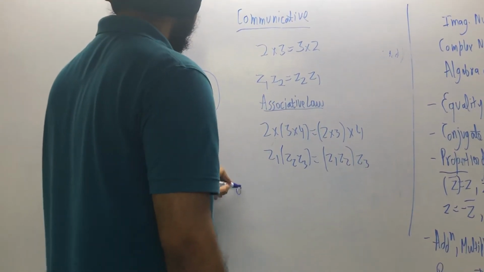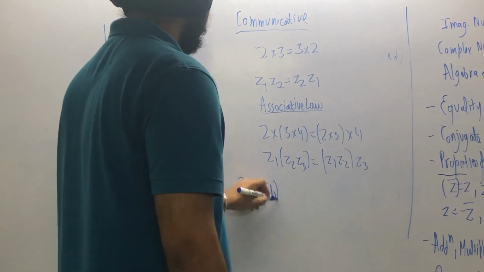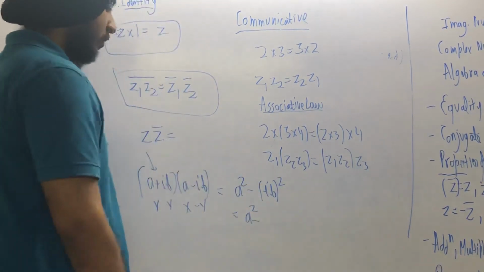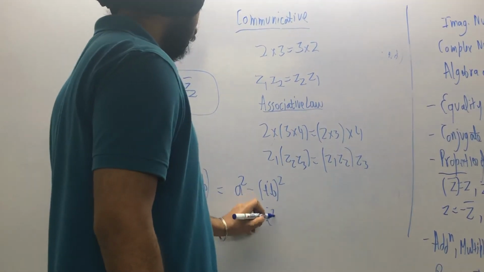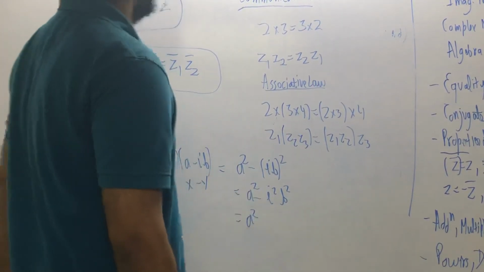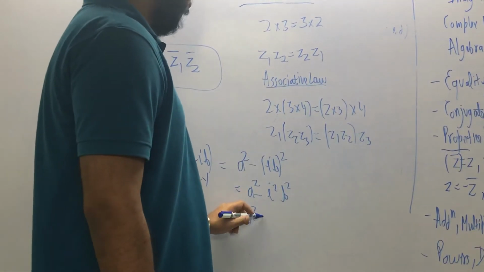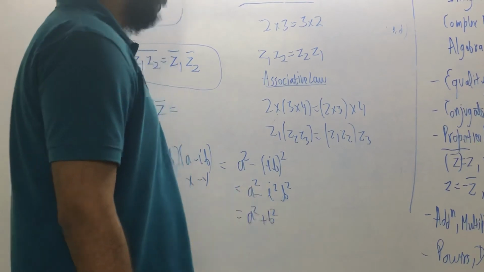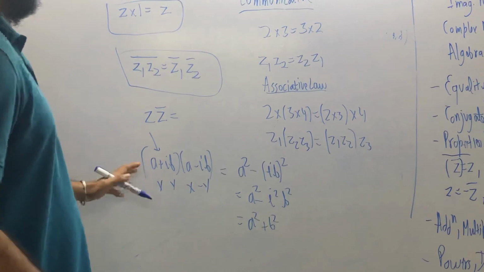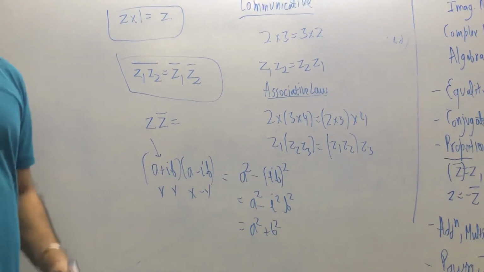This will be a square minus ιb whole square, so a square minus ι square b square. Okay, ι square is how much? Minus 1. Minus 1 into minus 1 gives plus 1. So a square plus b square. Okay, so this was another property. These are the 5 properties that are important.